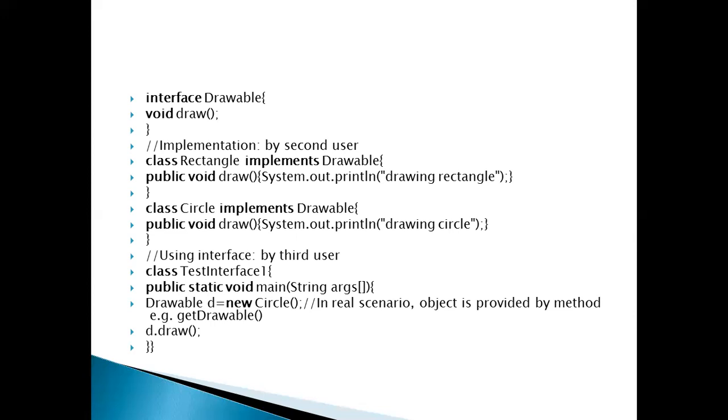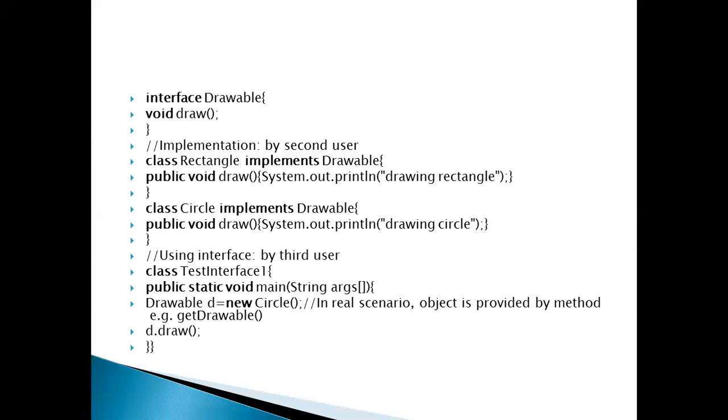Then as a second class, Circle, you can implement it. So you can use many classes. And in the main class TestInterface, create a Drawable object, and with this object you can use d.draw.